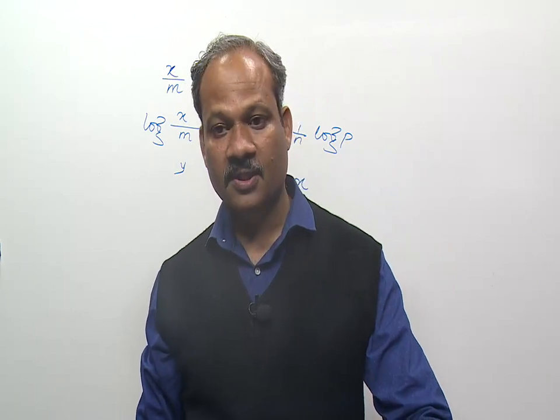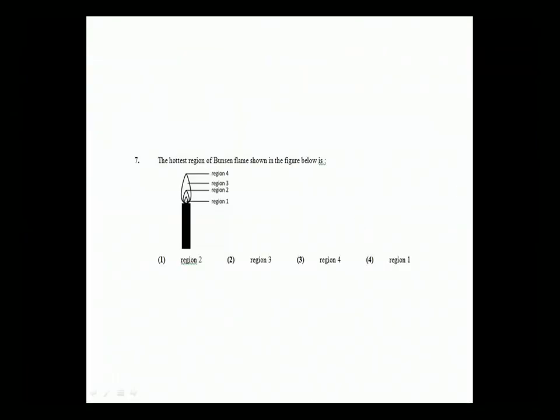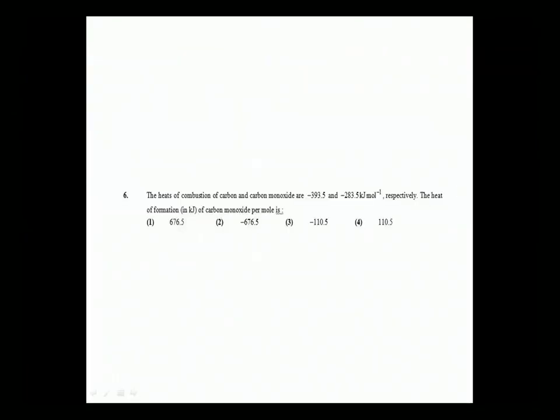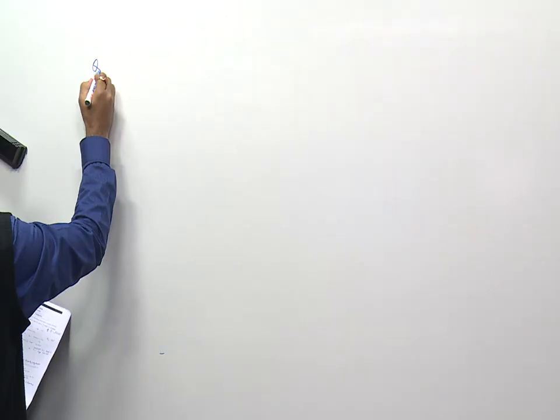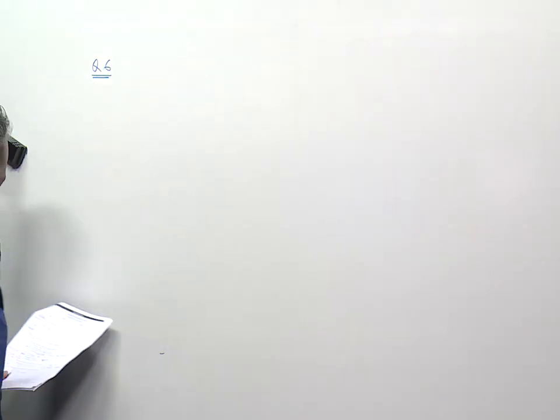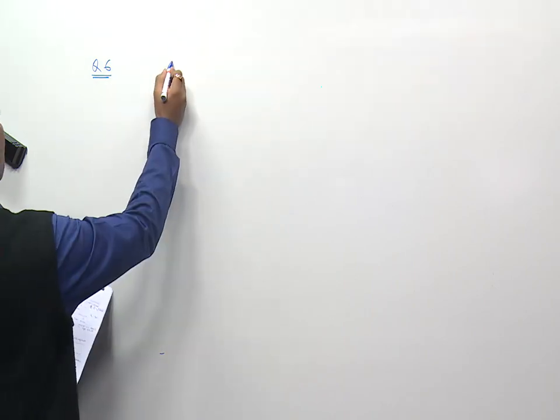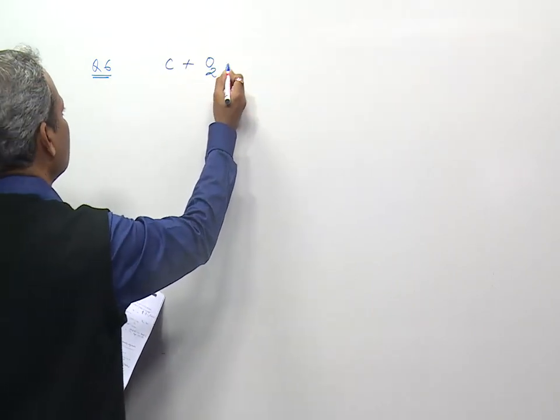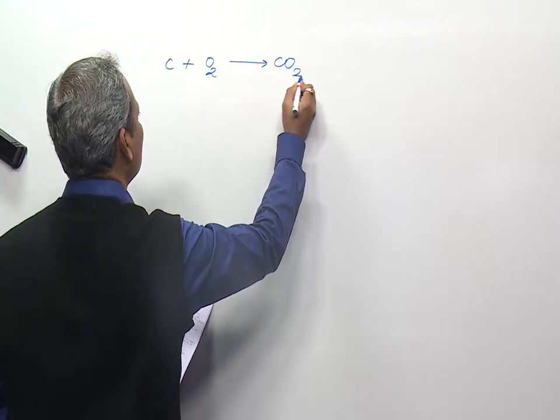Next come to question number 6. Now in question number 6, heats of combustion of carbon and carbon monoxide are given, and we have to find out the heat of formation of carbon monoxide per mole. So it is from thermochemistry. We just have to frame two equations, one that represents the heat of combustion of carbon and the other the heat of combustion of carbon monoxide.